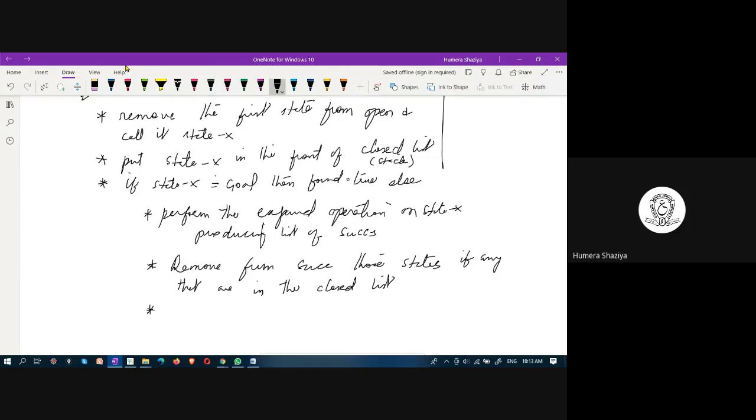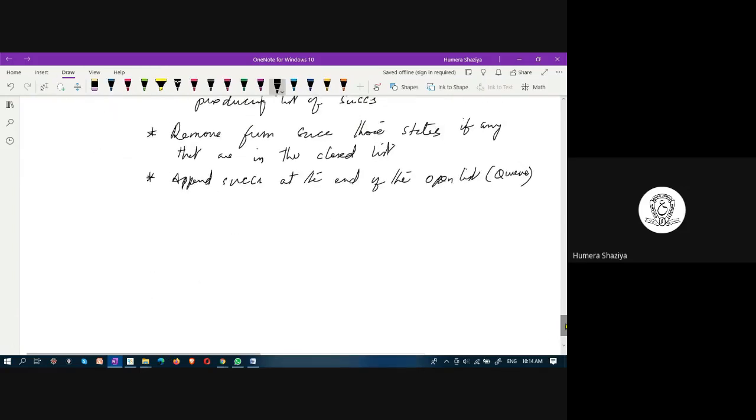Append the successors at the end of open list. Why do you have to append the successors at the end of open list? Will you tell me what is the reason? What is the meaning of this? Anyone? Open list is maintained as a queue. Closed list is maintained as a stack.